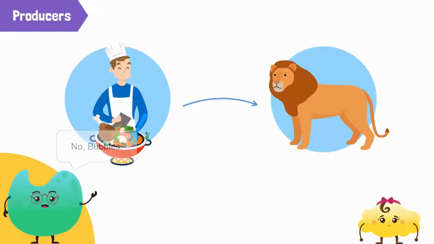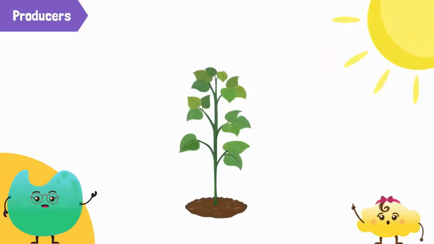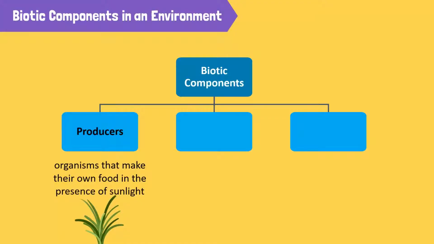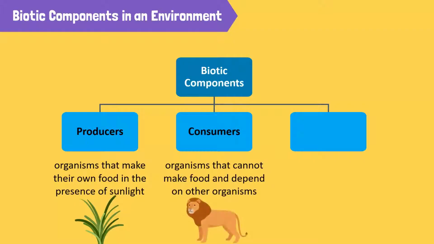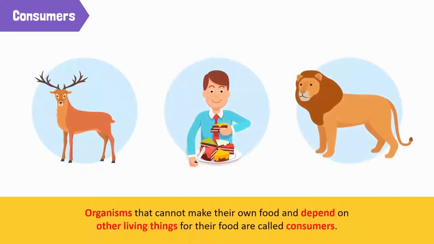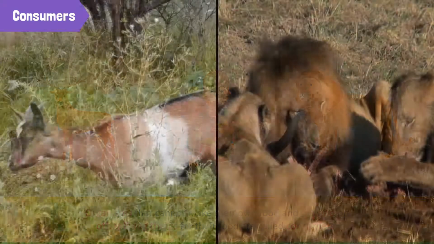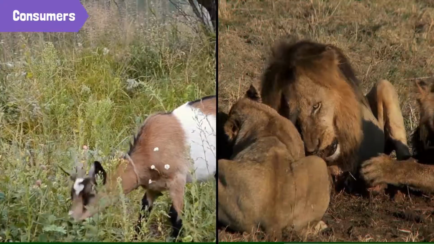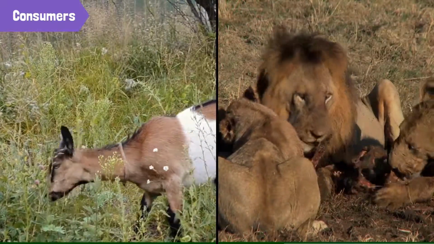No, Bubbles. Plants use non-living things in their environment like water and sunlight to make their own food. Humans, however, can't produce food by taking in sunlight and water. They need to eat plants and animals, which brings us to the next level, consumers. Animals and humans that cannot make their own food and depend on other living things are called consumers. Consumers include all living things that eat plants or other animals.